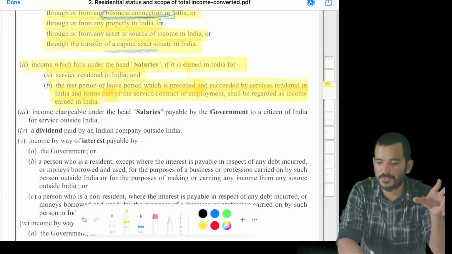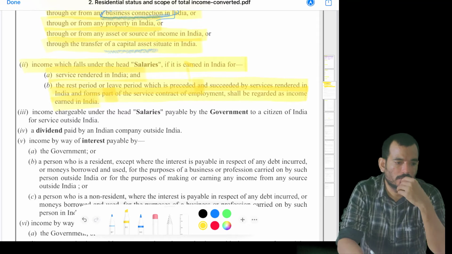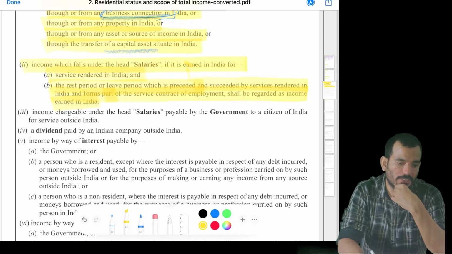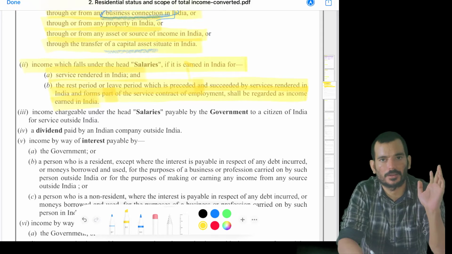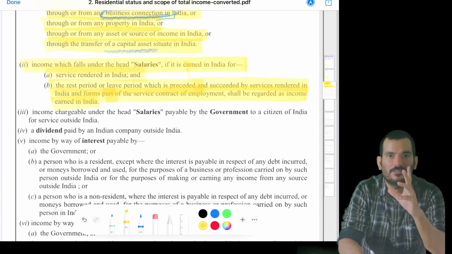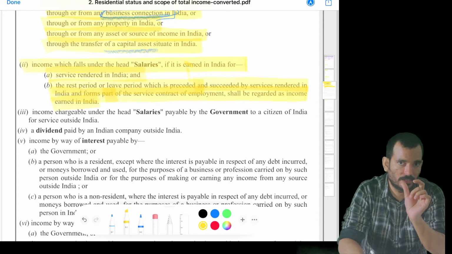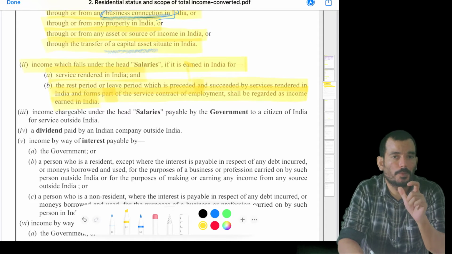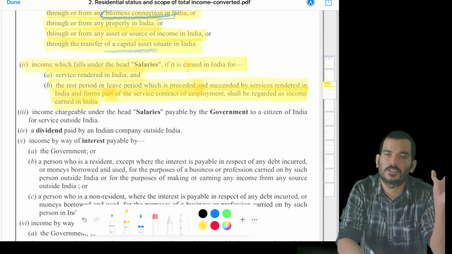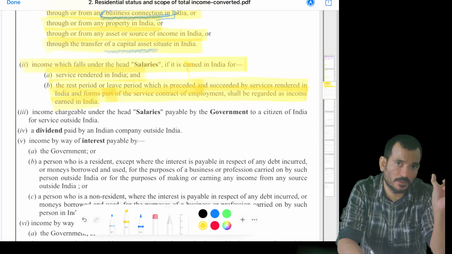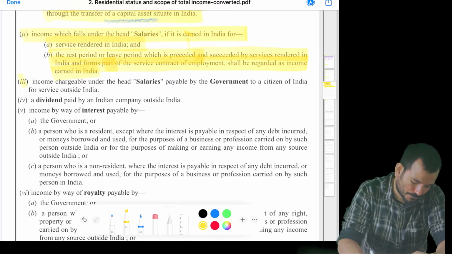Take an example: from January, he will be coming into India and working in one of the companies. So the company is saying, anyway you are going there in January, right? So for one month in December, you go and have a holiday in some other country. But that is on the condition that you will provide services in India from January, right? So whatever he is receiving as a benefit, as part of the services which are going to be provided in India, we can say even that is accrued in India. He might be going to France or some other country, but still that benefit is received because he is providing services in India in the following months, so we can say that is also deemed to be accrued in India.